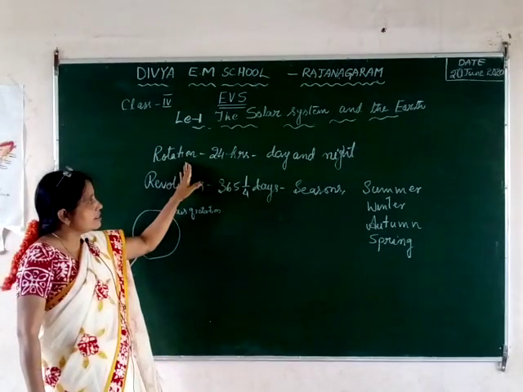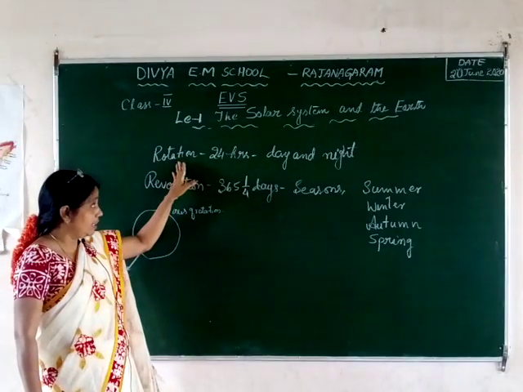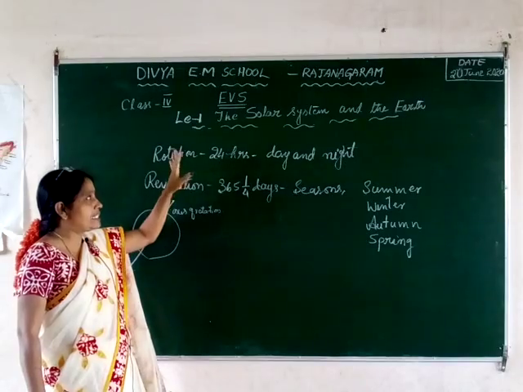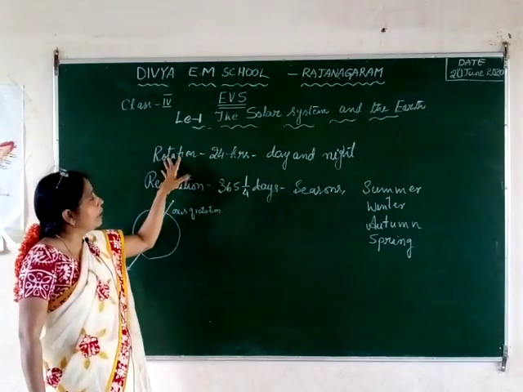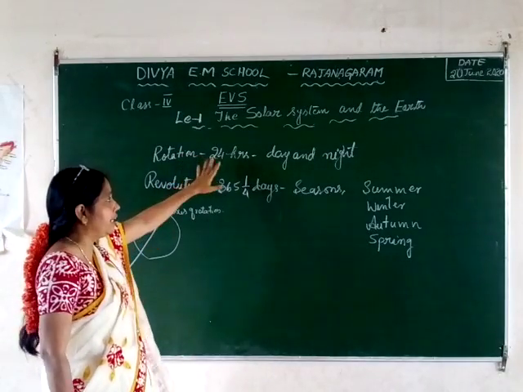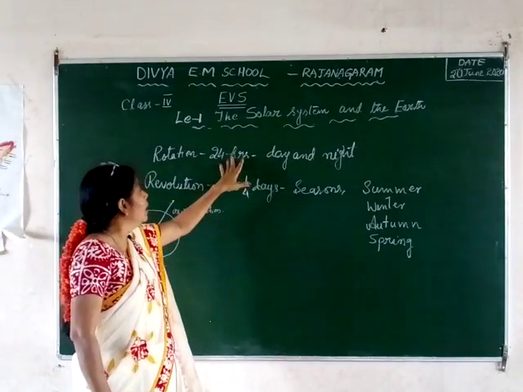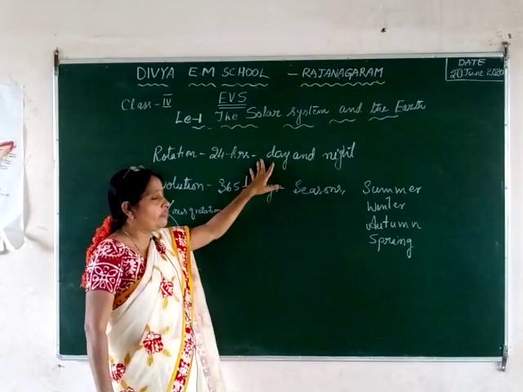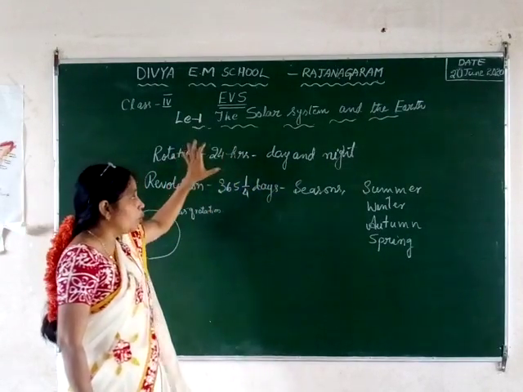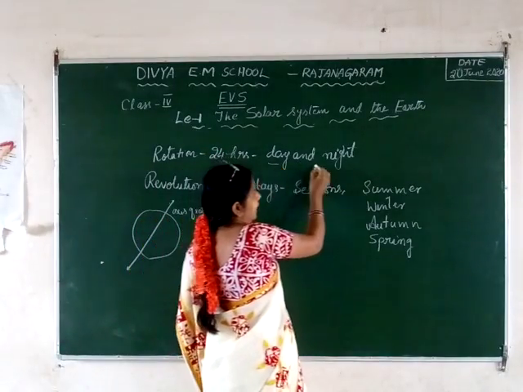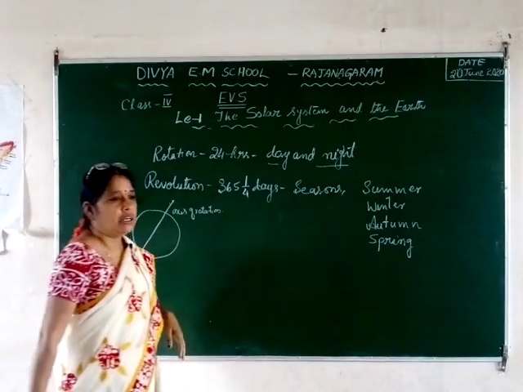So we have discussed what are the movements of the earth. The earth is revolving around itself like a top or a spin. That movement is called rotation, and it takes 24 hours. And what is the importance? What will happen if the earth is rotating around itself? We will have the day and the night.